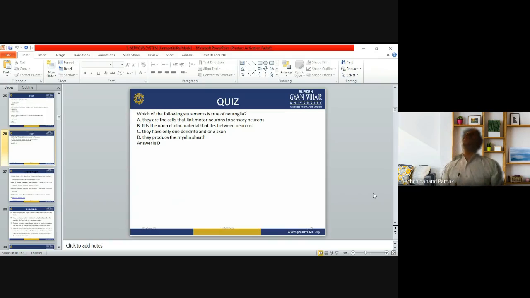We know the neuroglia are the cells that nourish the neurons, protect the neurons, and support the neurons. So answer D is correct. They produce the myelin sheath, and by the myelin sheath, what will happen? The myelin sheath protects the nerve fiber. It is protecting the axon. So yes, answer D is correct.